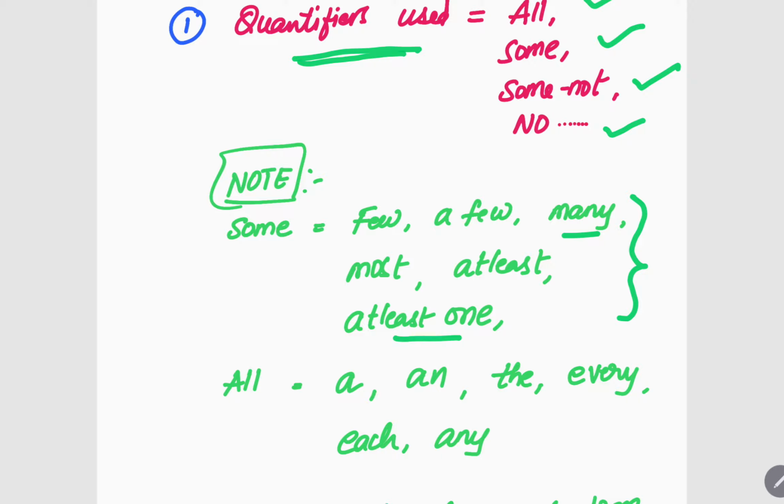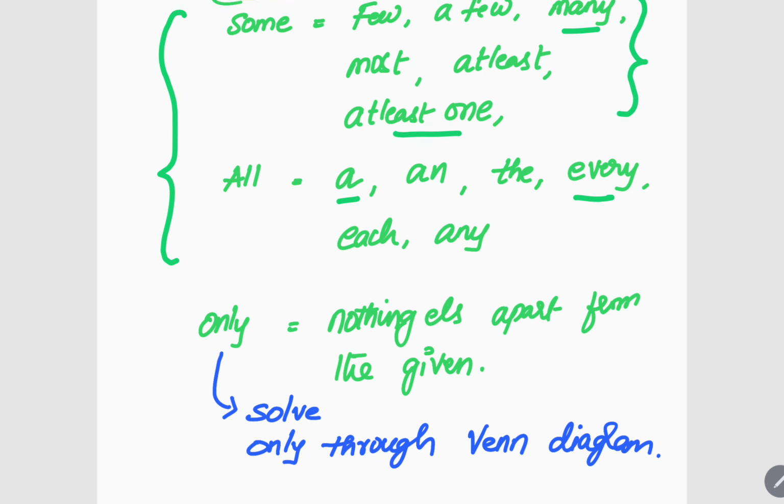And also, if you see an article, for example, an apple is a banana, you can say all apples are bananas. Got it? A pen is a pencil, for example, so all pens are pencils. Every pen is a pencil, so you can say all pens are pencils. So like that, you will be using the same quantifier for different words. So remember these two. These two are very important. You should just remember these two.